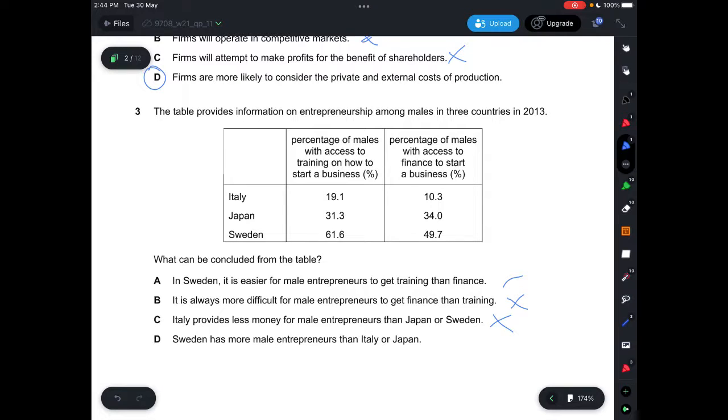And D, it says Sweden has more male entrepreneurs than Italy or Japan, which is also not correct, because even though the percentage of males with access to training is 61.6 and the percentage of males with access to finance is 49.7, which is relatively higher than Italy or Japan, that doesn't mean that Sweden has more male entrepreneurs. It's just showing you that this percentage of people have access to this particular thing and that particular thing. It doesn't exactly reflect the number of people that are entrepreneurs. So the answer is A.